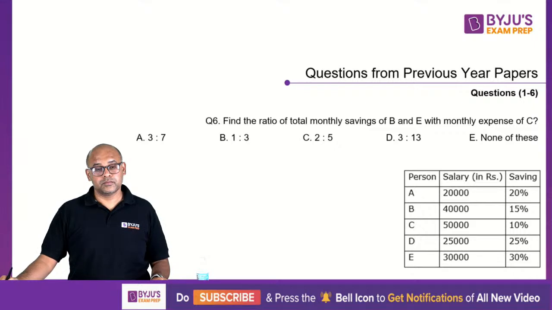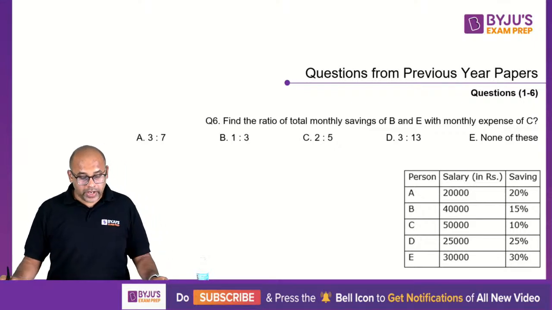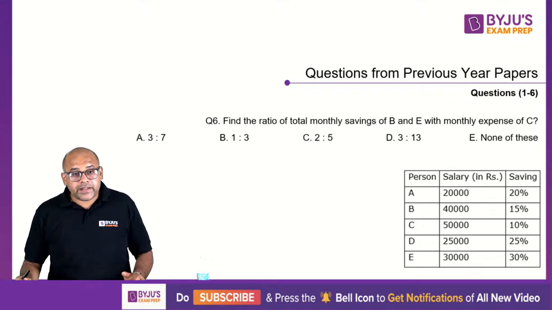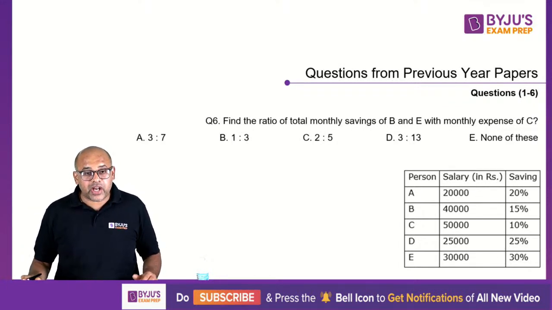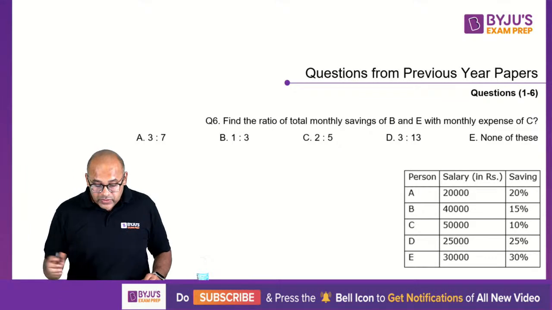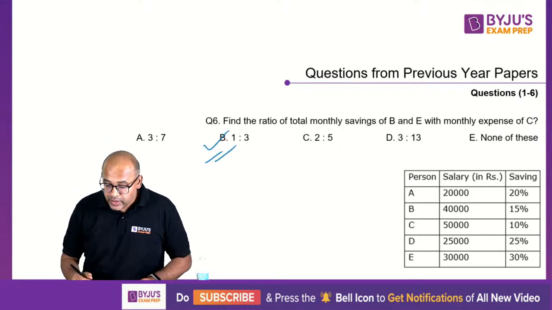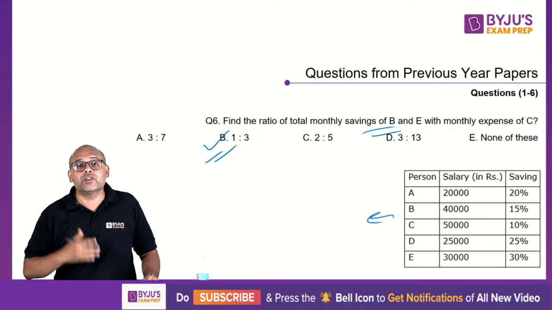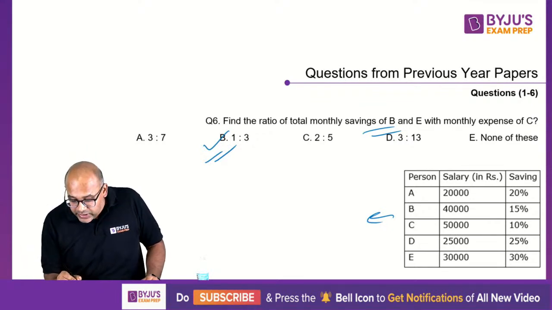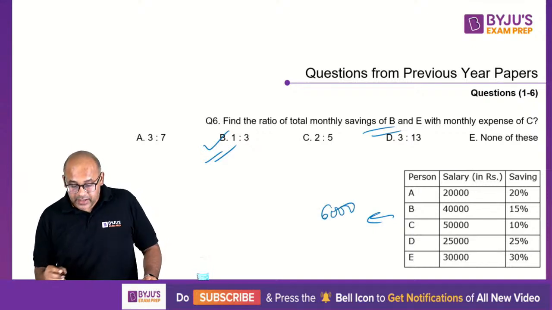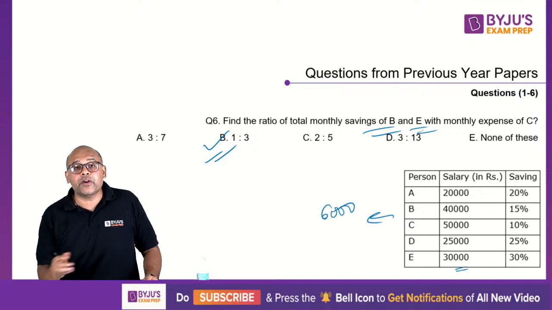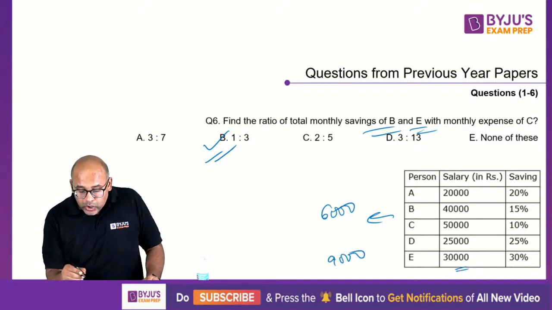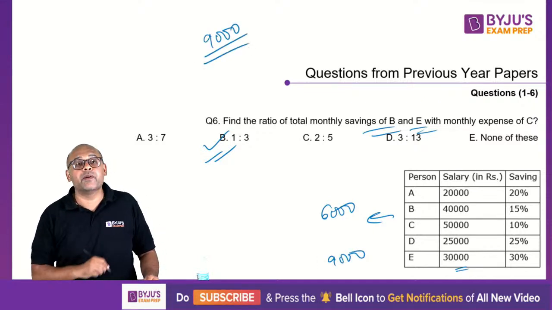Okay, 1 minute is up. I think Ashish got it correct. Sheikh Ishar, very good. Sanu, you did it wrong. Harsh Gupta, sorry. It's wrong. SG is correct. So the correct answer is option B. So savings of B is what? 15% of 40,000. 15 fours are 60. So it is 6,000, which is a saving. And E is 30% of 30,000, which is 9,000. So total saving is 99,000 for both of them together.